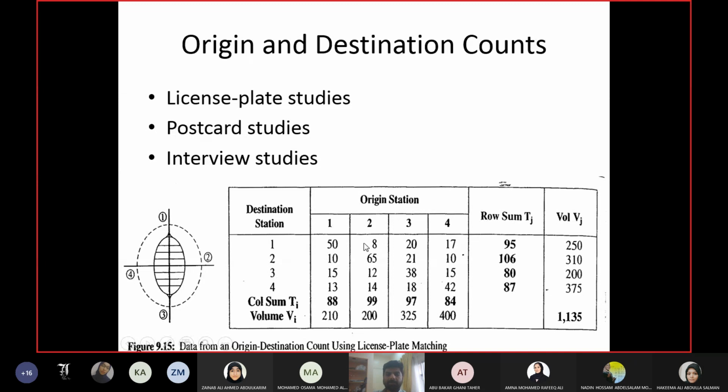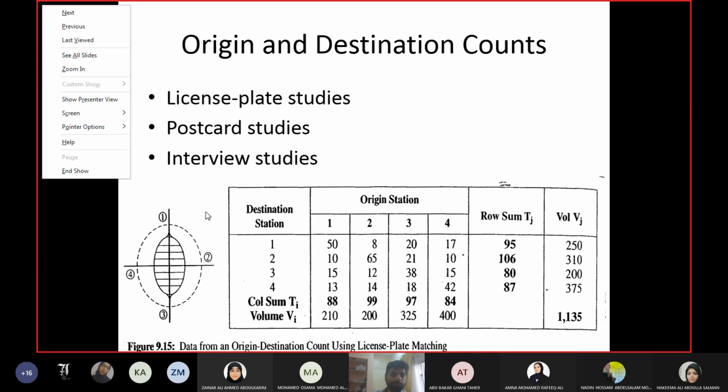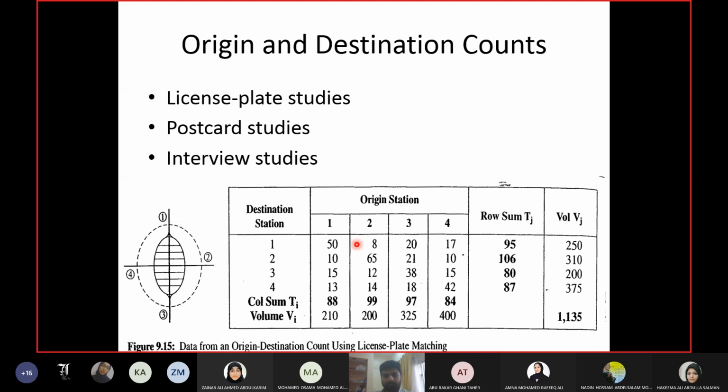Similarly, this number 20 is for people who started their trip at a station origin in area 3 and the end of their trip was in area 1. So this is how you read the matrix, or how you prepare the matrix. For each row and each column you can do the summation. You can see the summations here.